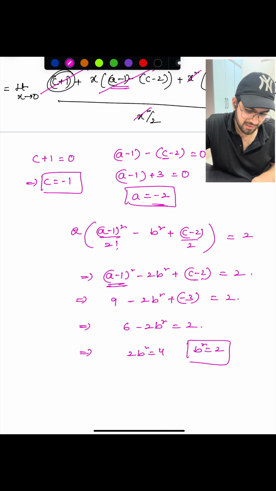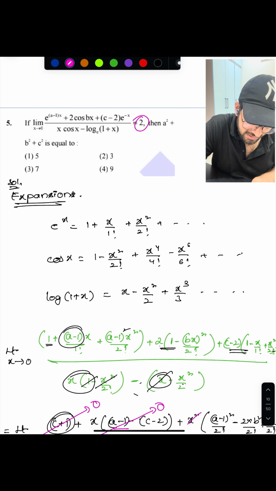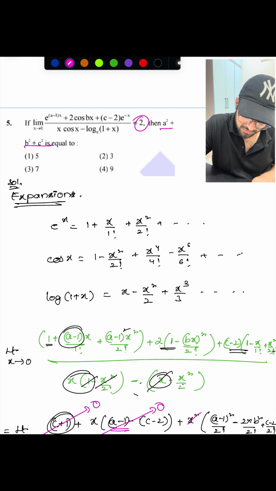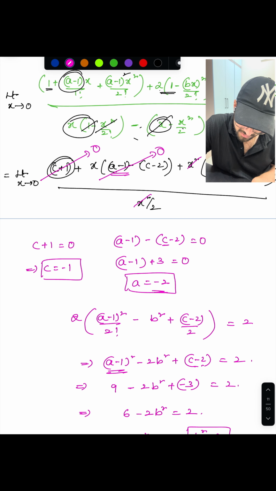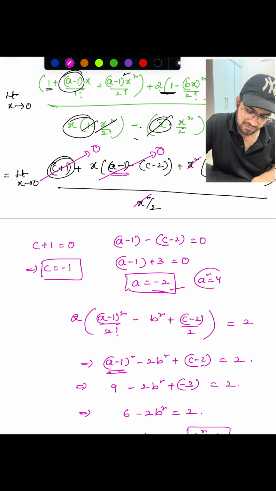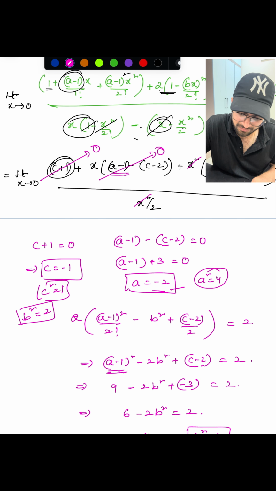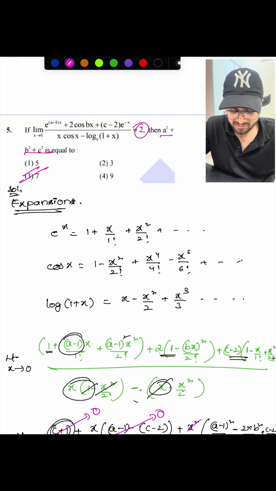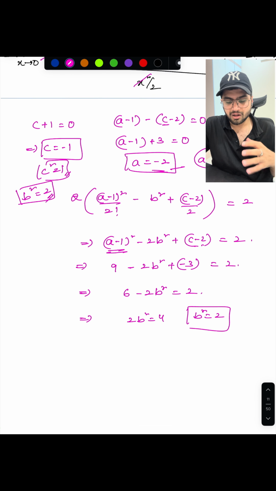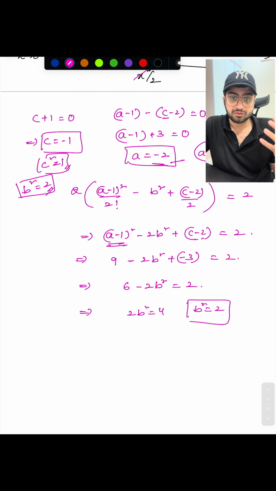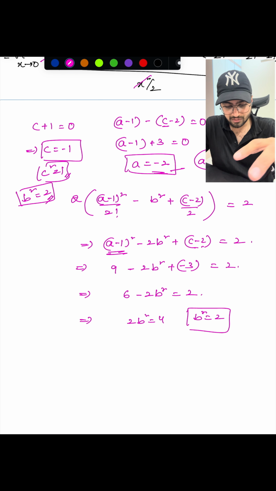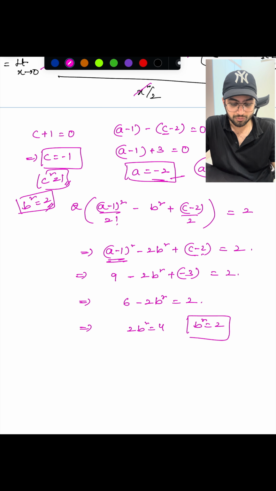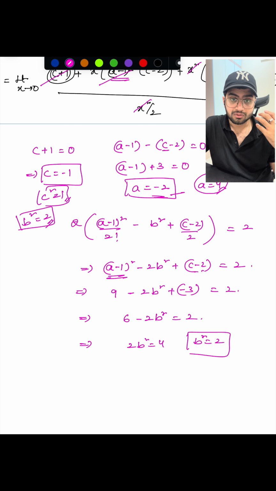Done. We got b square, and what we needed to calculate is a square plus b square plus c square. So a is minus 2, so a square is 4, c square is 1, b square is 2. So sum them up: 4 plus 1, 5, 5 plus 2, 7. So the answer must be 7. Done? Yep. So it's a very easy question. Whenever limit questions are there, always try to use these kinds of shortcuts. If you want to calculate unknown quantities or some constants, go with the expansions, right?